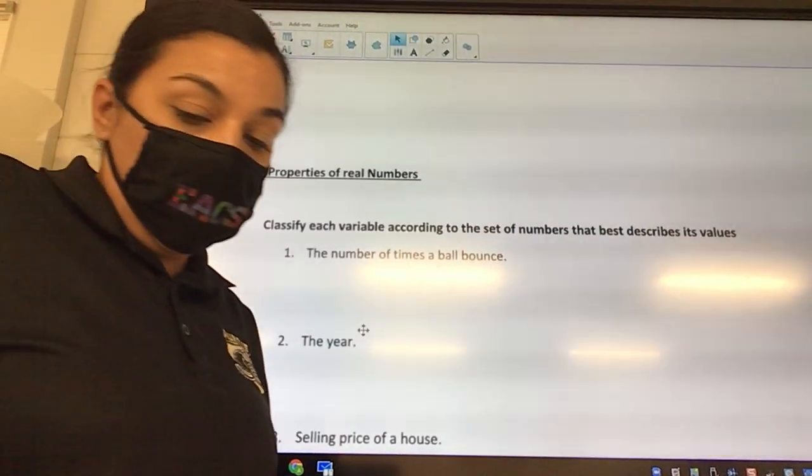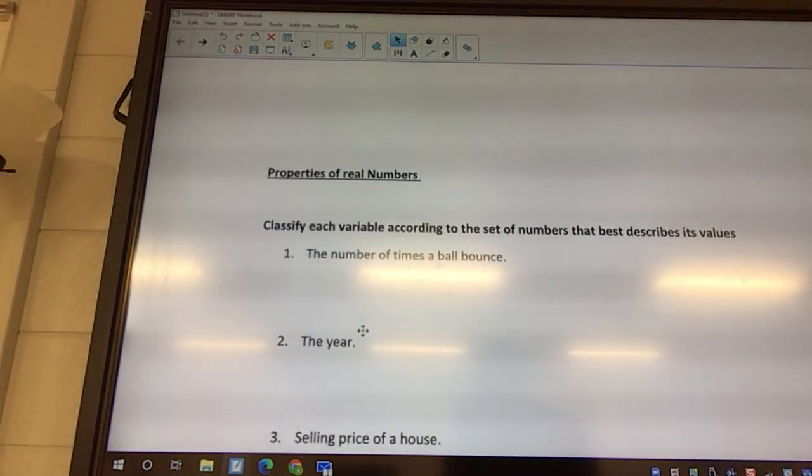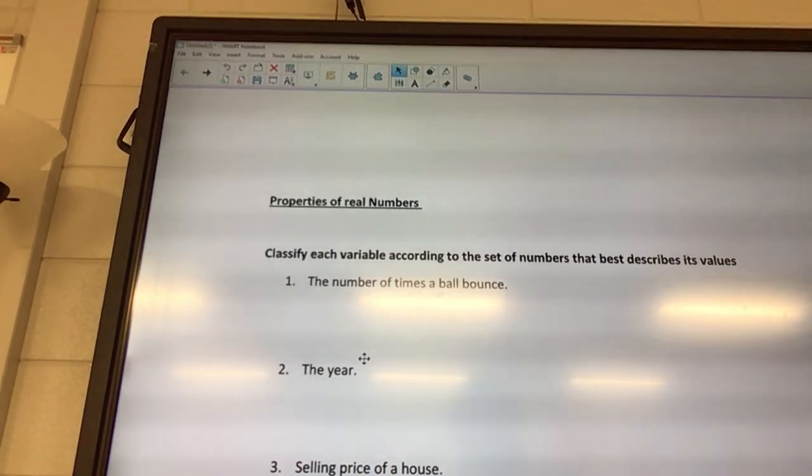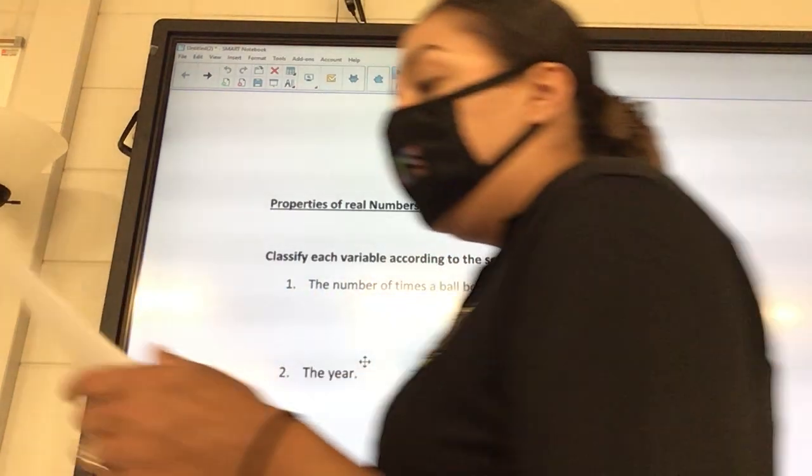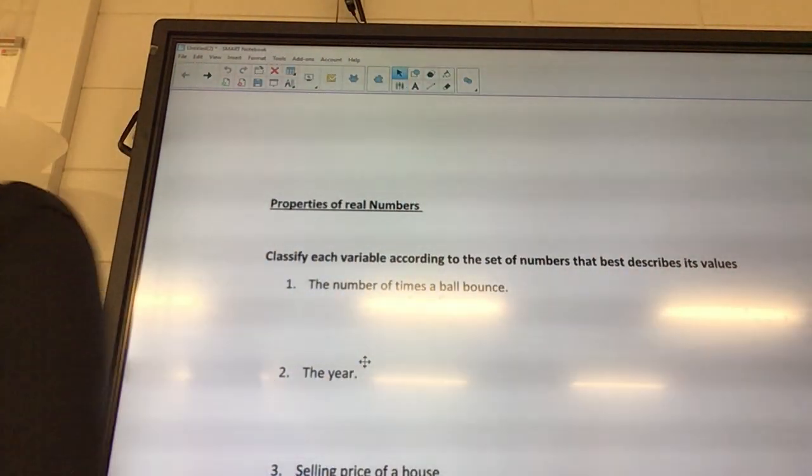Okay, so I'm gonna do the... I think we're gonna do most of this together. We're gonna do all the front together and half the back. Okay, so the very front it says the number of times a ball bounces.